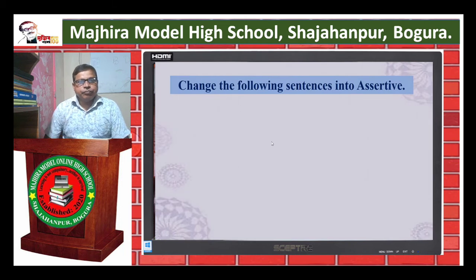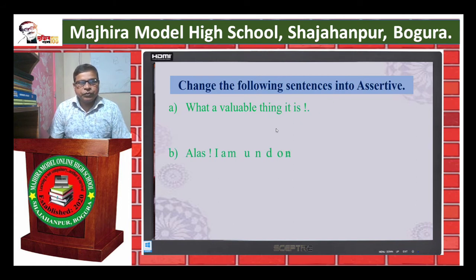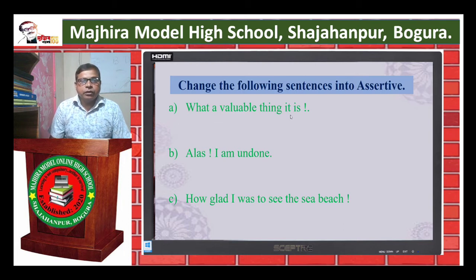Dear learners, let us change these sentences into assertive. A: What a valuable thing it is. B: Alas, I am undone. C: How glad I was to see the sea beach. Number A, what a valuable thing it is.